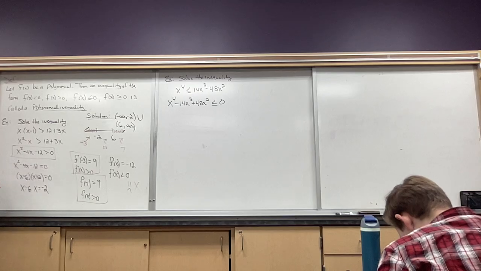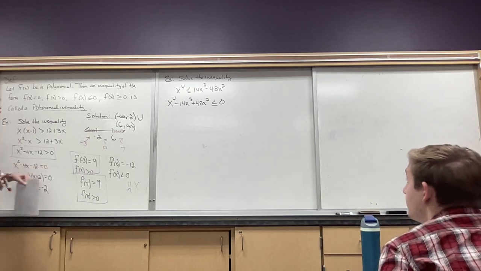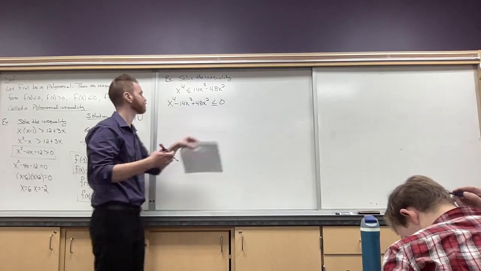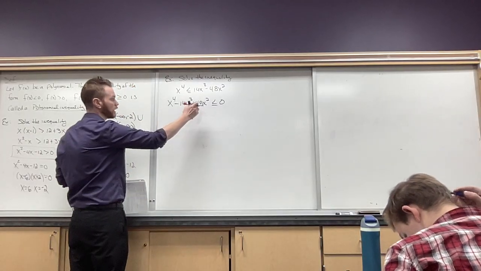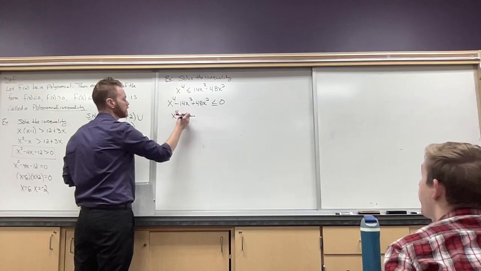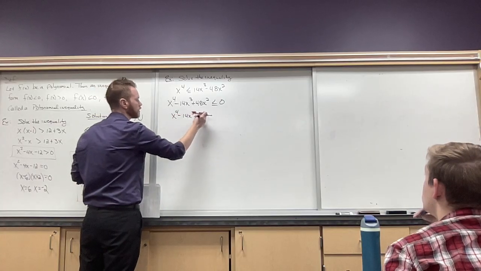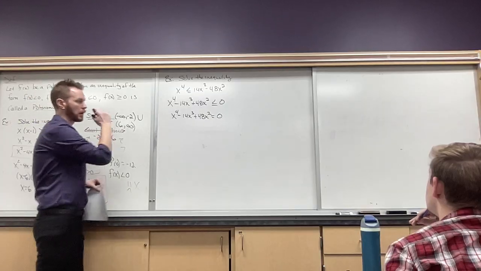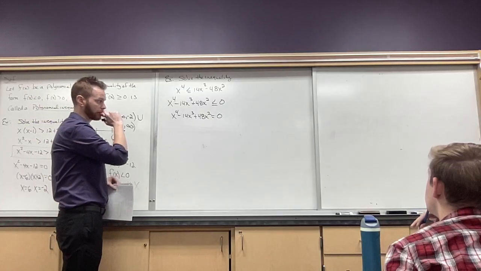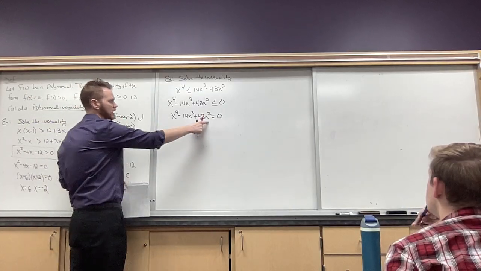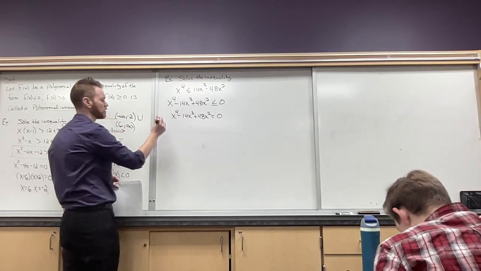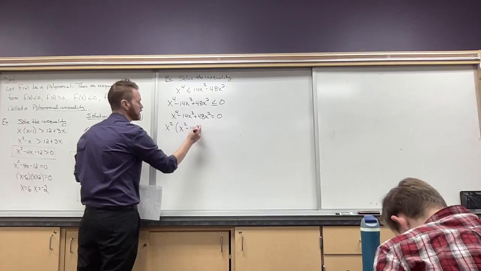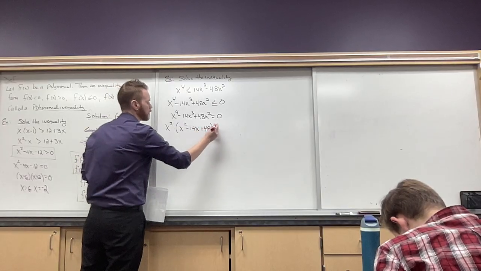Now, I just want to find when it is 0. And when I find those answers, I'm going to include them, right? In this case, I will, because it's an equals to symbol. So how do I solve this? Well, we have our ways of figuring this out. And what I'm thinking about doing is this. I know they have an x squared in common, right? Let me factor that out. So we're going to factor an x squared out. So I get x squared times x squared minus 14x plus 48 equals 0.